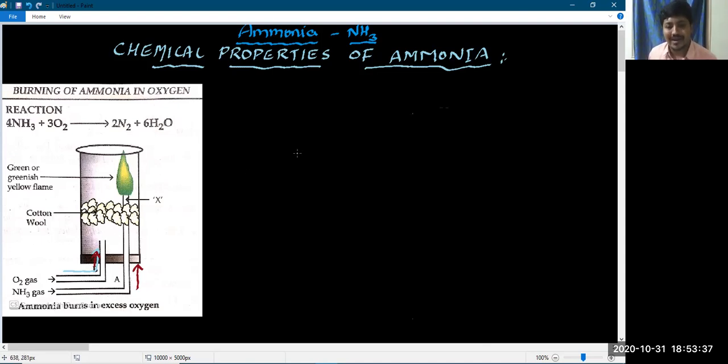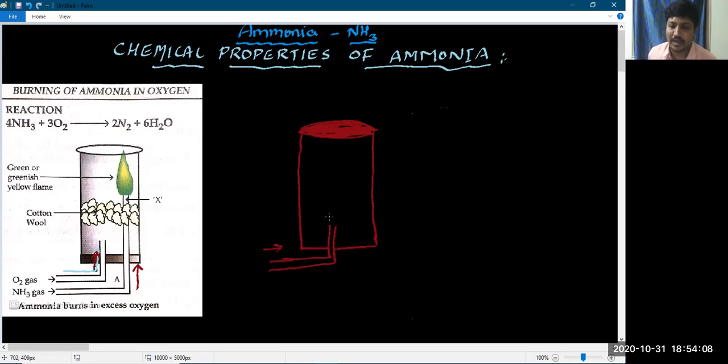Now, let me draw it here also. I have taken a glass cylinder, and the top valve should be closed. I have prepared it in such a way that I'm inserting one glass tube, and I have to close the lids also.